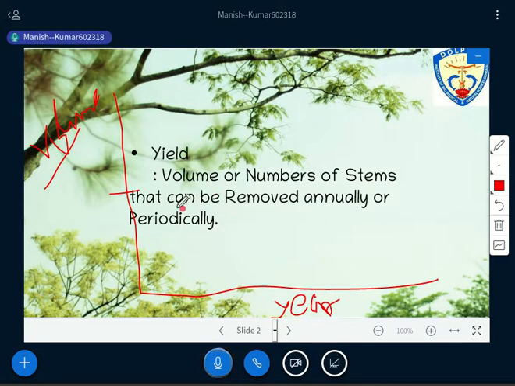So for example, at the very starting point, the zeroth period, which is today itself, you have x meter cube of timber with you, or you are able to harvest it.